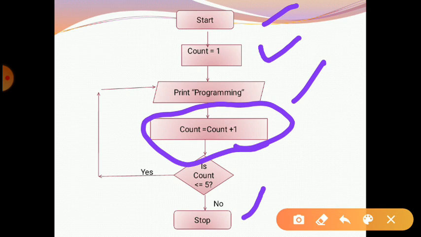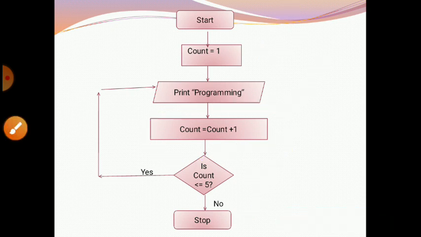It means the program runs until the condition is false. As long as the condition is true, the print command will execute again and again. Otherwise, if the condition is false, it stops. When the value of the counter is 6, it will stop the print program.